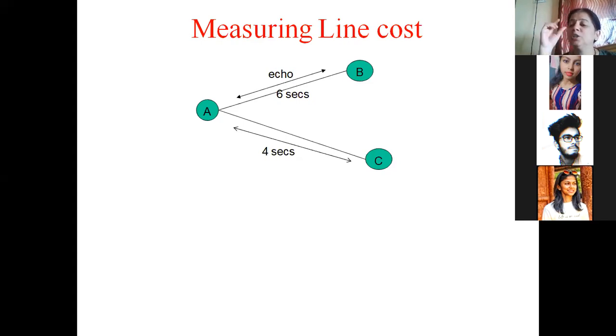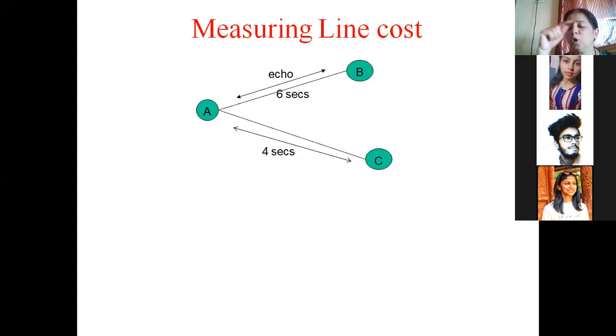How much time is required? 6 seconds. This round trip time is divided by 2. Why is it divided by 2? Because this is the time required for a packet to go from A to B and also to come back from B to A. So 6 divided by 2. How much is the line cost then? 3. So 3 seconds will be required for the packet to go from A to B.